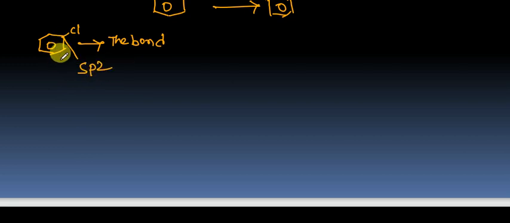Why? Because a double bond is there, no? And here the chlorine atom is there. The chlorine atom contains a vacant p orbital. So you know 2p5: one of the orbitals contains one unpaired electron. So what happens in this condition? Here one p orbital is vacant, here one p orbital has single electrons.